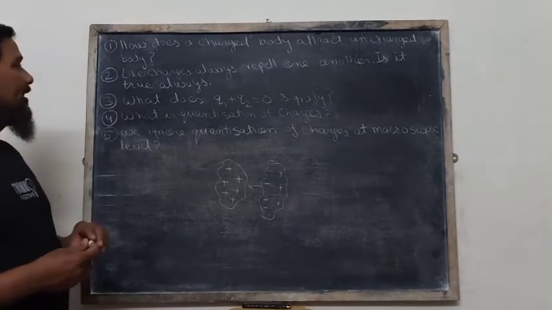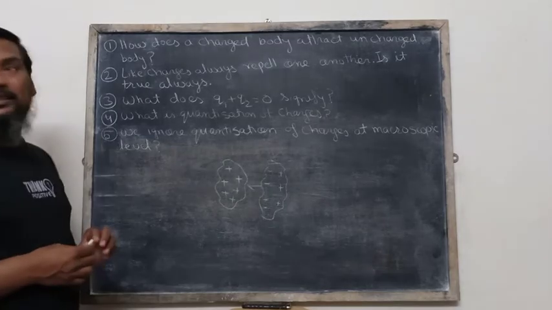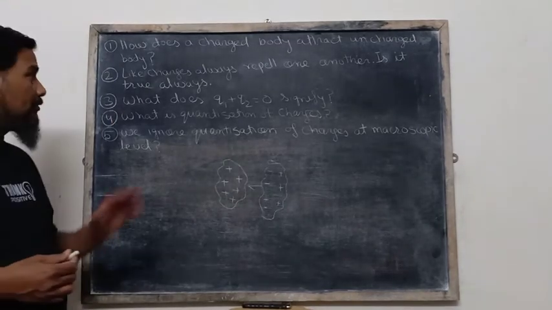The second question is, like charges repel one another. Is it true always?